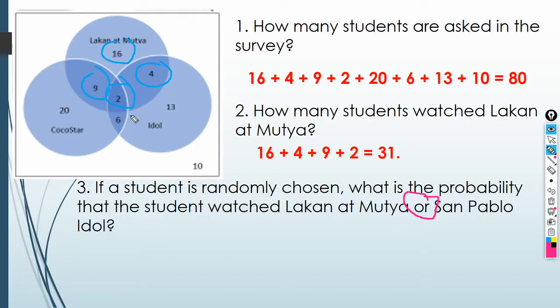So, ano pang idadagdag natin dito? Ito. Plus 6 plus 13. So, meron na tayong 31 kanina, then plus 6 plus 13. So, ilan na yan? 37 plus 13 is equal to 50.